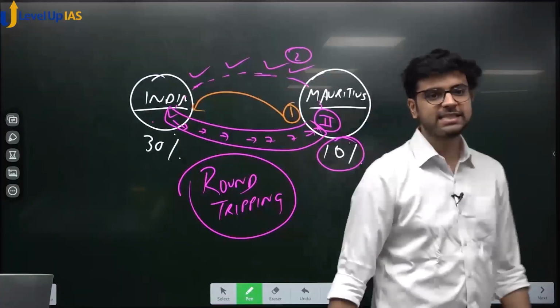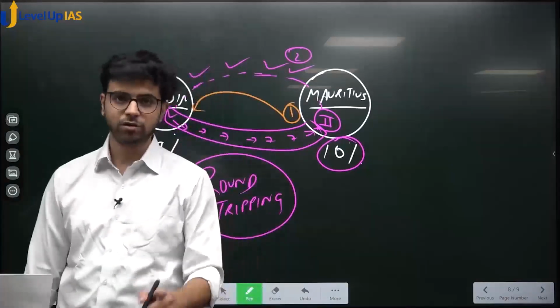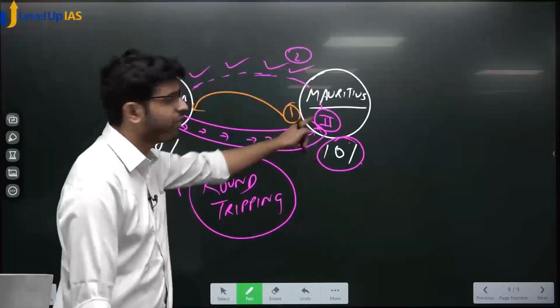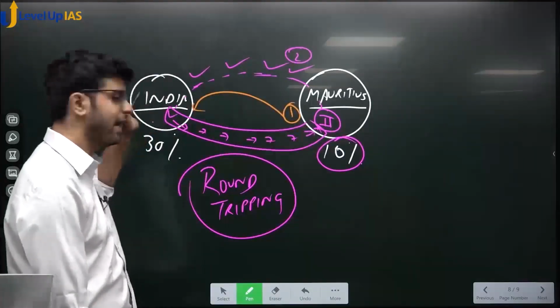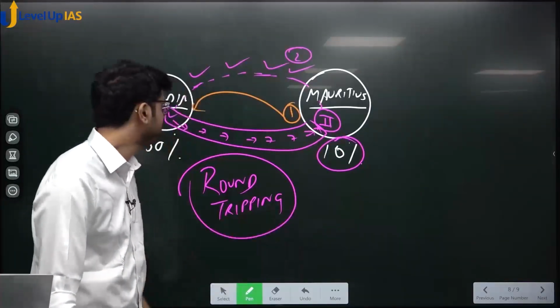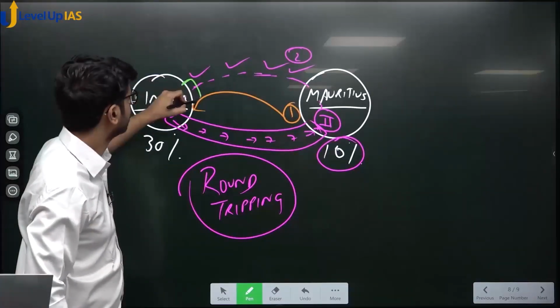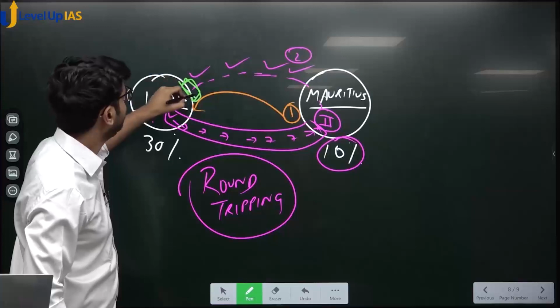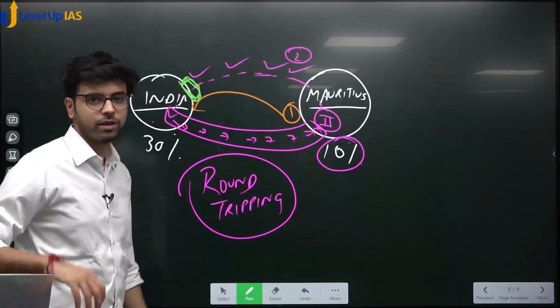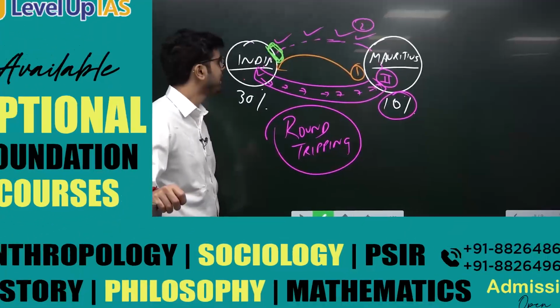Now DTAA says, very interesting thing, DTAA says you cannot impose income tax on the same income twice. So if income tax is paid there, you cannot tax here. We are very smart. We are Indians. We are born smart. We put a tax here, on the money that will flow into India.